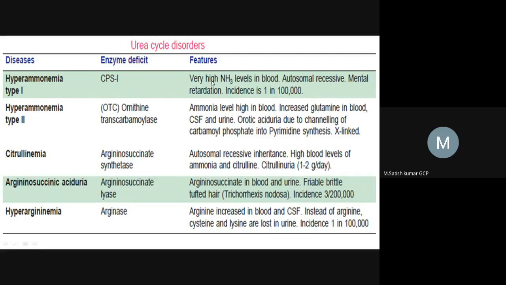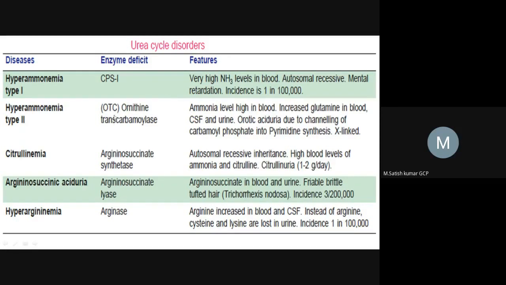That leads to brain damage, sometimes called encephalopathy. Write down encephalopathy. That means brain disease will come: mental retardation, memory loss, seizures. These symptoms come with encephalopathy because the brain gets damaged due to high accumulation of ammonium.